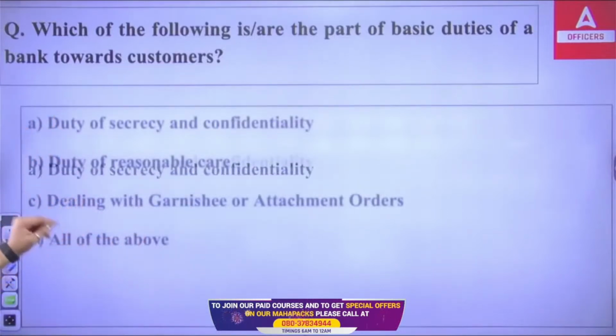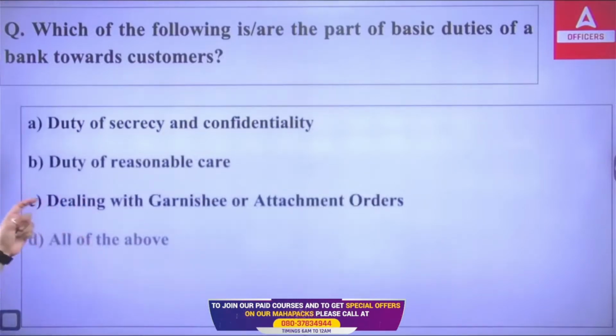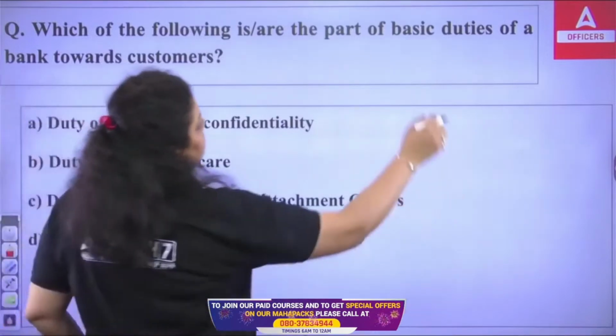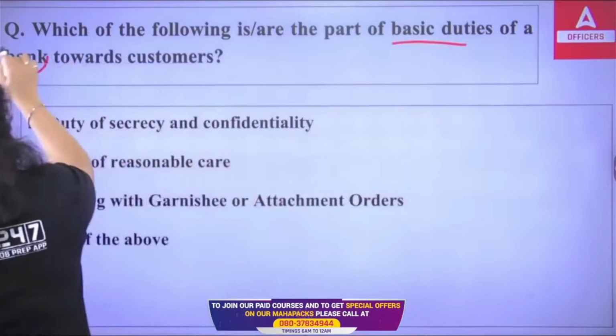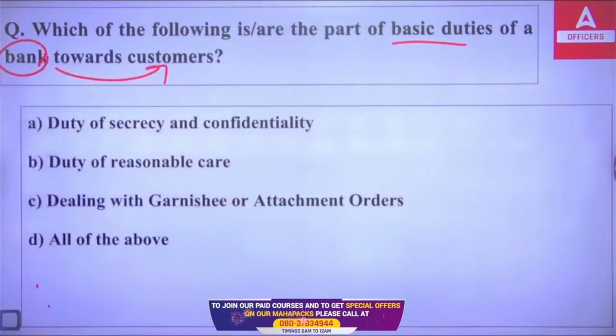So first we have duty of secrecy and confidentiality. Second, duty of reasonable care. Third, dealing with garnishee or attachment order. Fourth, all of the above. So out of these particular duties, which of the following duties is the basic duty of a bank towards the customer? So the bank has a duty of secrecy and confidentiality, is it?